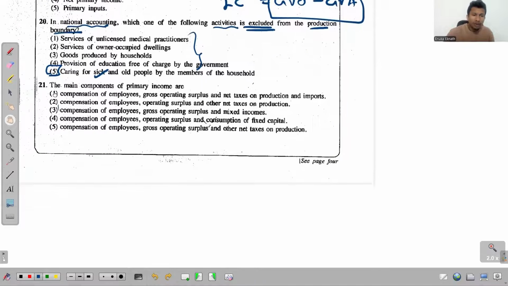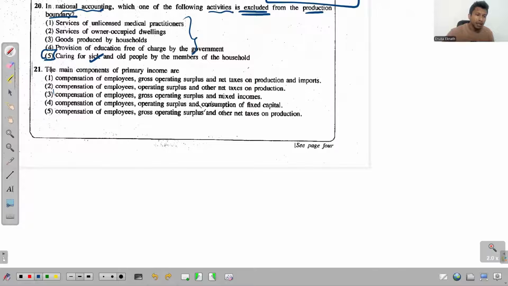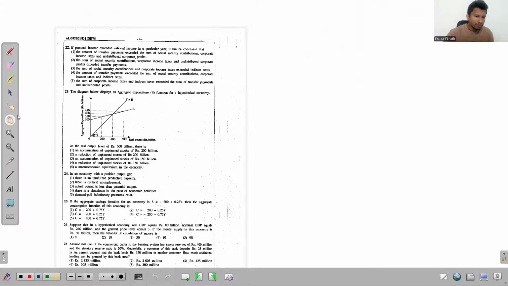Right, we will move to question 21 now. It says, main components of primary income are. Okay, the problem is that this part has changed, so the answer in this paper will not be relevant to your A-level year. So I'm going to skip question 21 since there's a new structure. Right, we'll move to question 22 now.